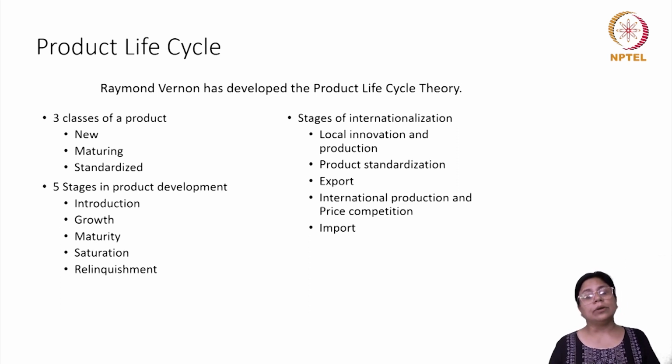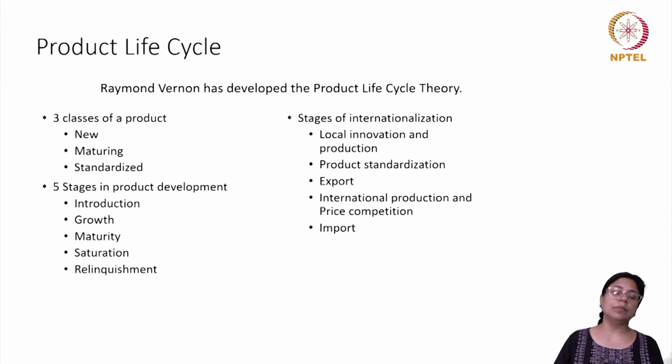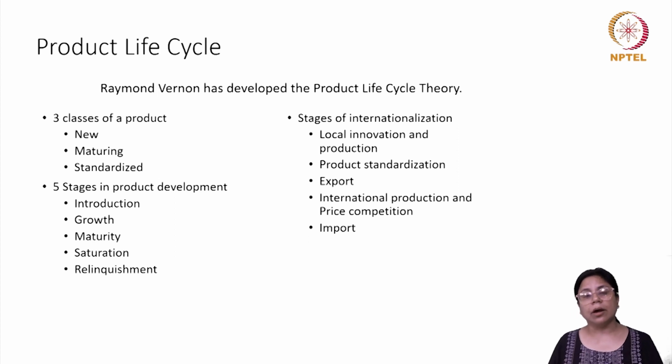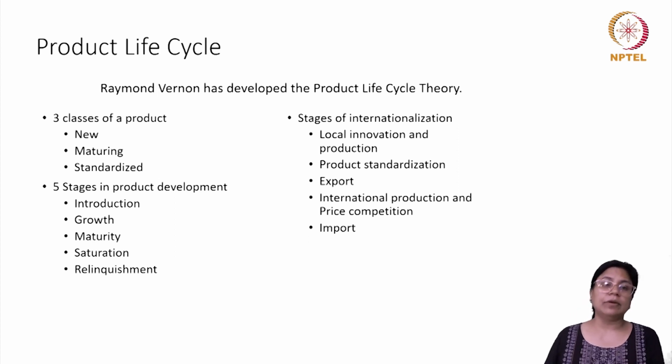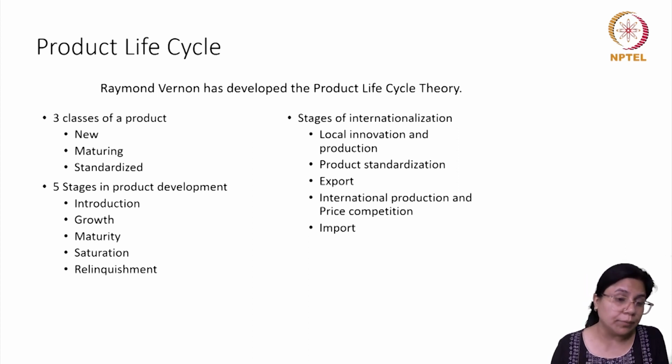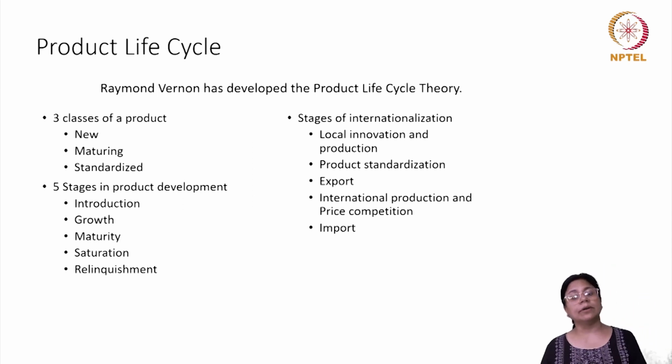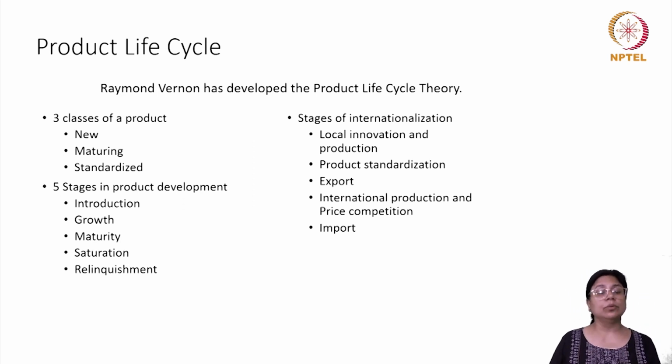First of all, he talks about products which could be at different stages. If you remember our discussion during the stylized facts on innovation, we talked about product development stages, which included the new product, the product which has now matured, and the process which has also become more standardized.